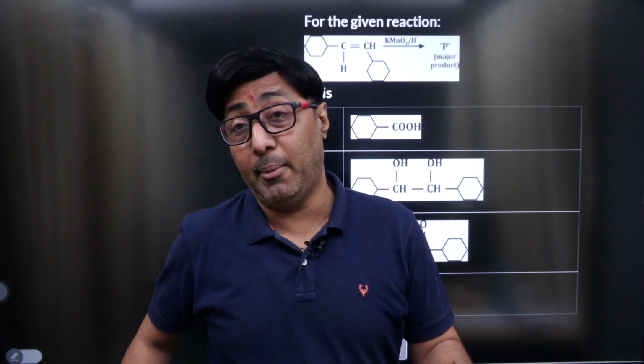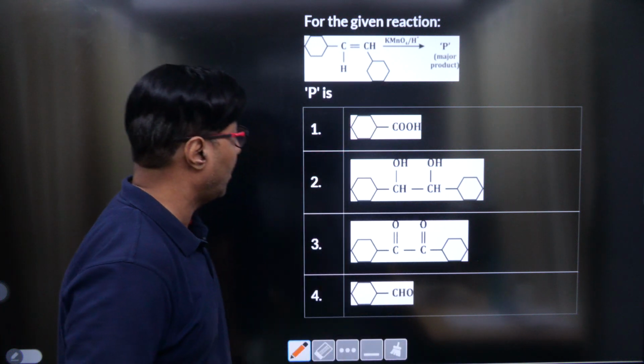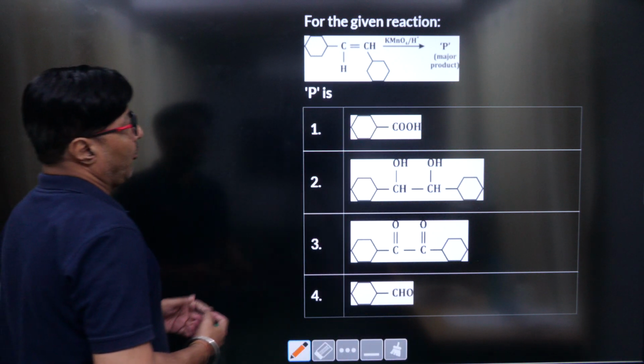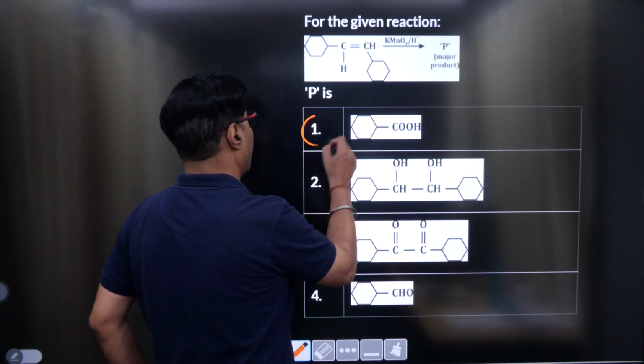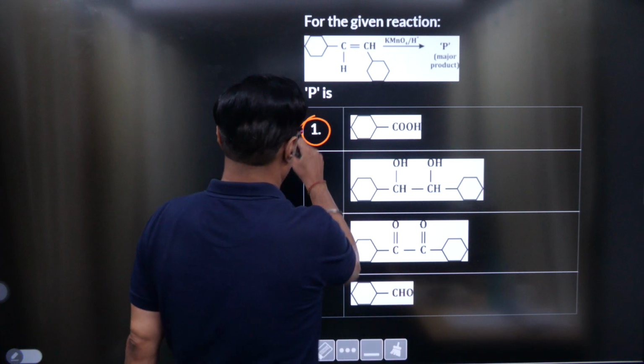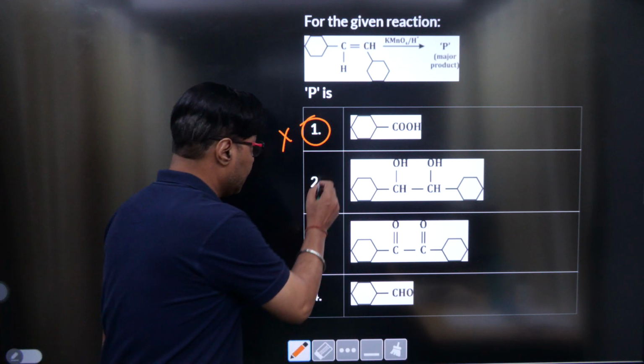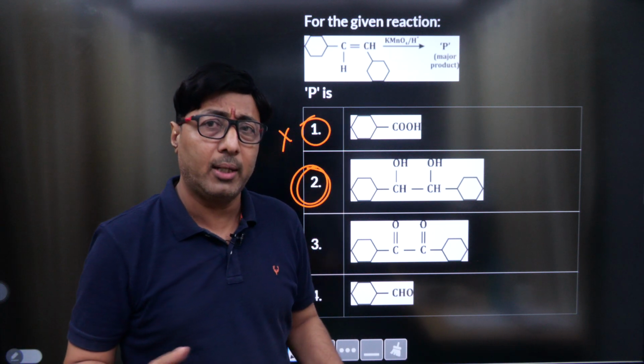Three or four questions came in chemistry this year that may create a controversy, and this is one of those questions. If I go by the NCERT lines, the answer is going to be option number 1, but this is the incorrect statement. The right answer is going to be option number 2. But why is this happening?